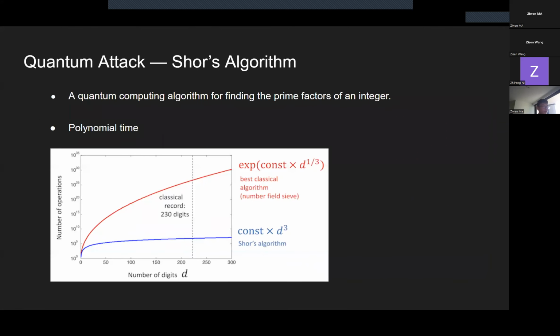Shor's algorithm is a quantum computing algorithm for finding the prime factors of an integer. In a traditional computing scheme, this problem cannot be solved in polynomial time and the complexity is exponential. In Shor's algorithm, quantum computing can solve it in polynomial time and the complexity is logarithmic. This algorithm can efficiently increase the speed of breaking the current crypto system based on RSA and ECDSA and so on.